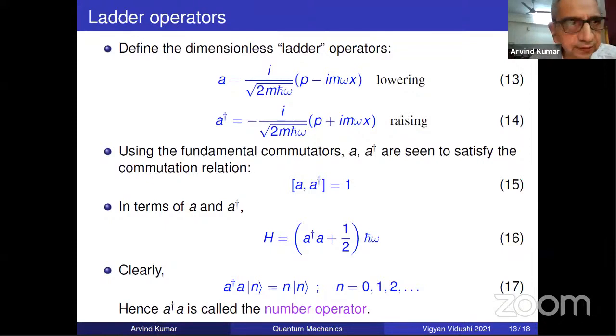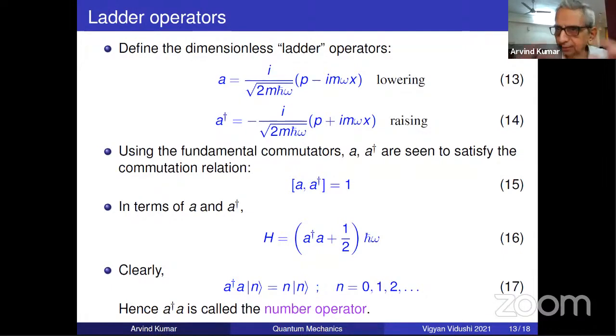Can A and A dagger be represented in matrix form? Yes, of course. Very good question. Yes, it will be an infinite matrix. You take the matrix element between n and n dash. It will not be a diagonal matrix because A of n doesn't take it to n. A of n takes it to n minus 1.